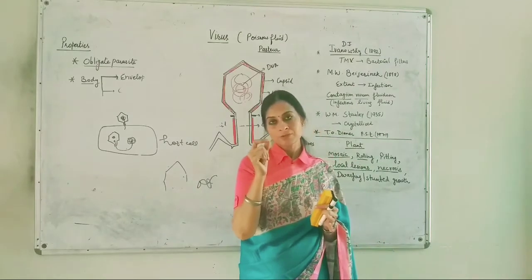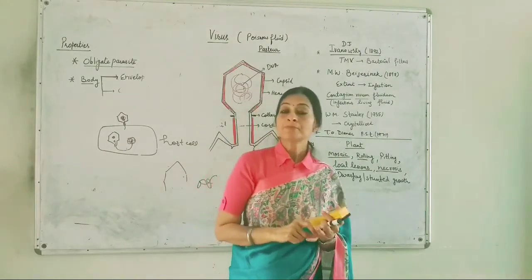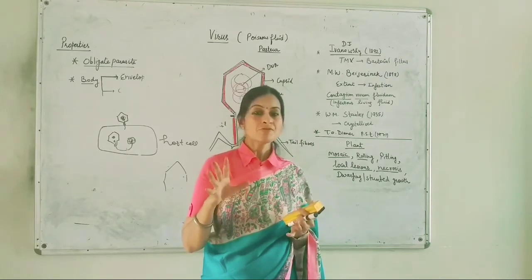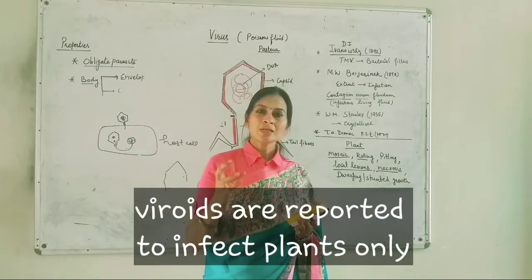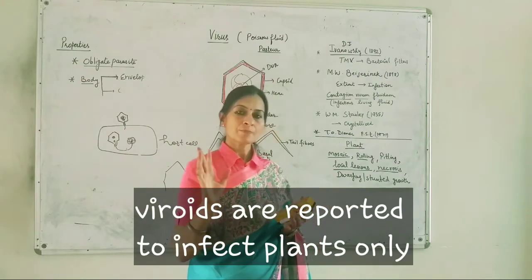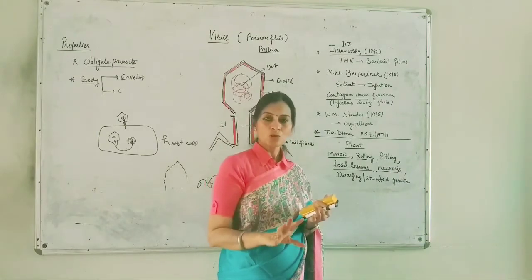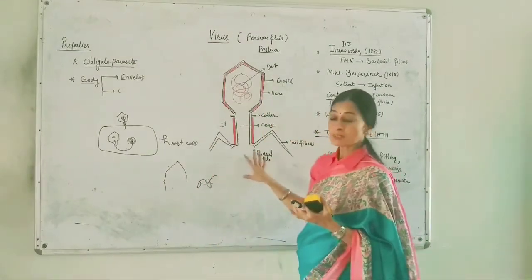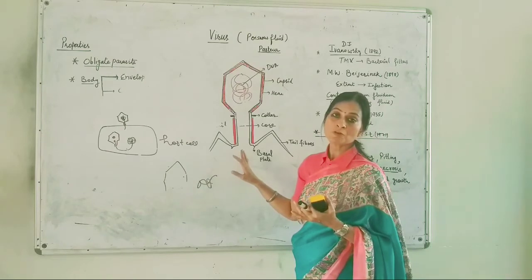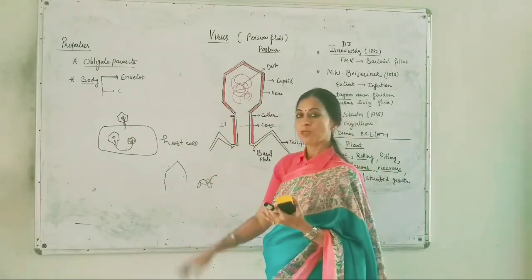One more thing that we should remember, viroids are only plant infectious agents. They are not reported to infect animals. So far, there are reports of infections in plants only. But the viruses have a variety of hosts: fungus, plants, animals, bacteria.